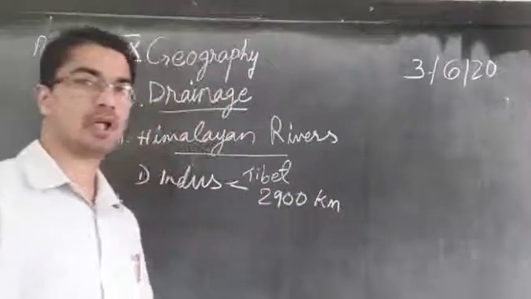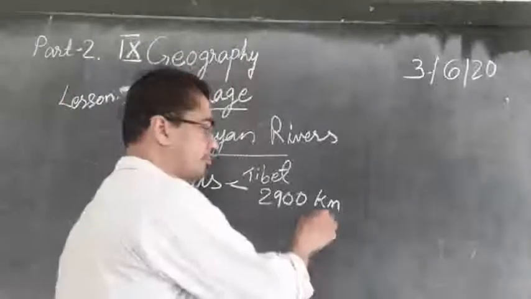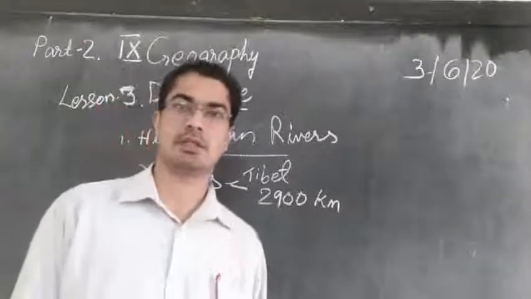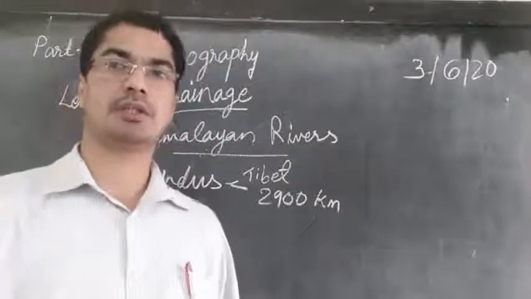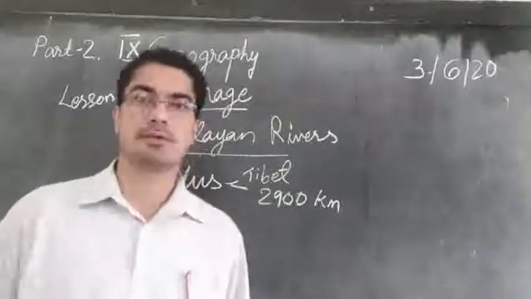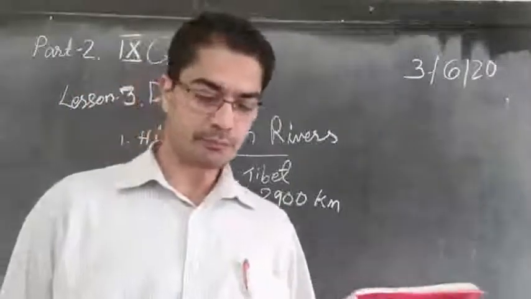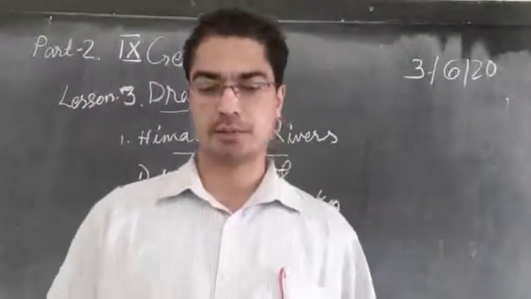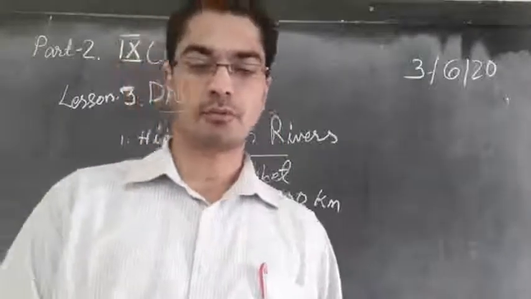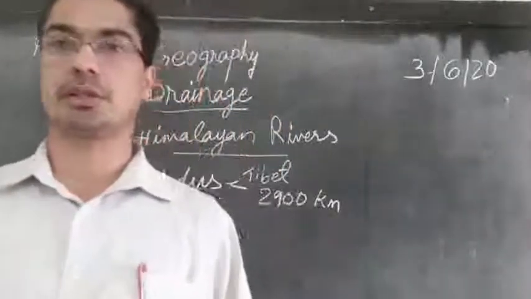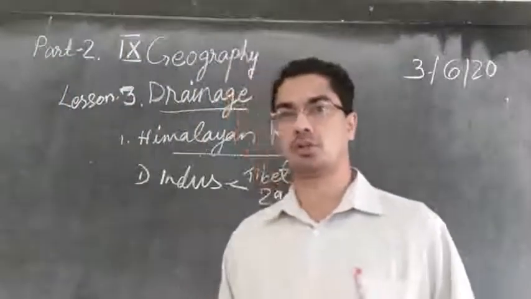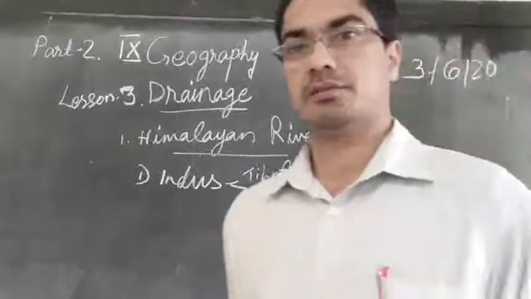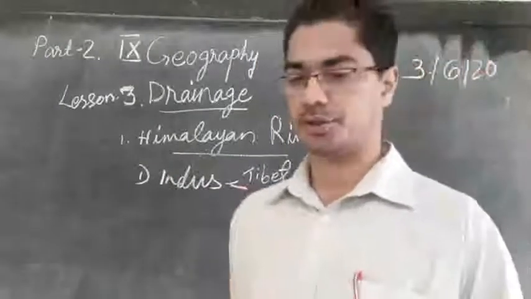That is the total length of the river Indus, starting from Tibet and ending at the Arabian Sea, east of Karachi. The total length is 2,900 kilometers, and therefore it is one of the longest rivers of this Himalayan region. We can also say that even in this world, it is one of the longest rivers. You can underline: which is the longest river of the world, the Indus, one of the longest.